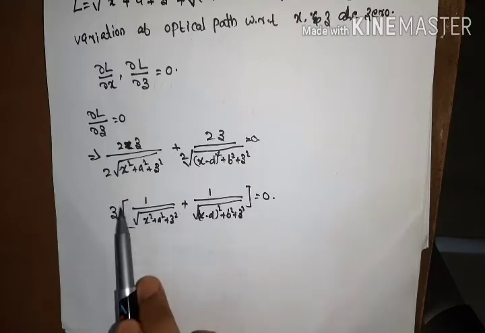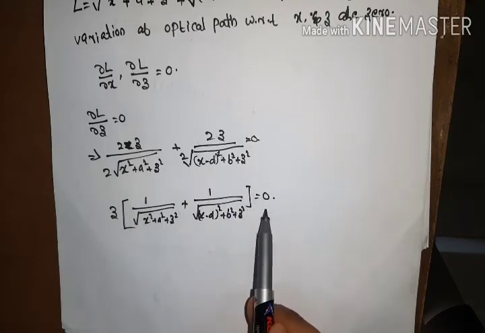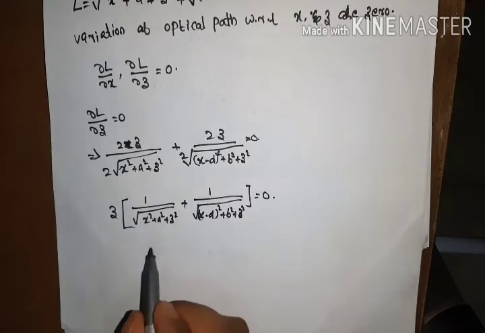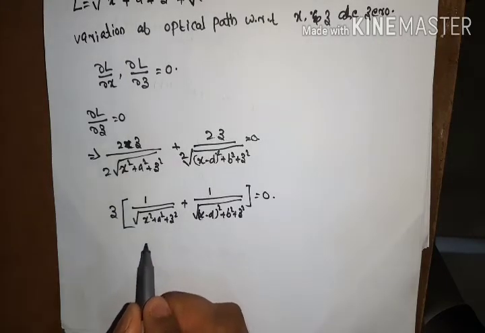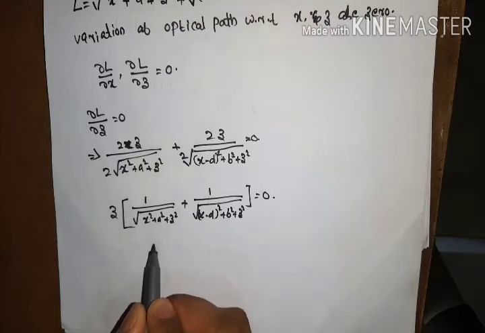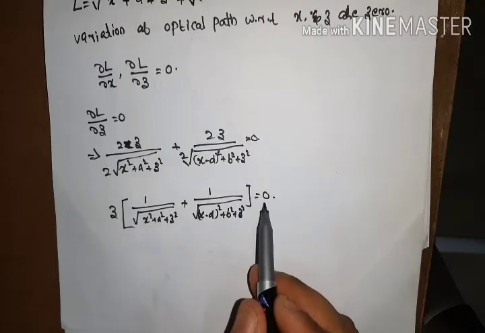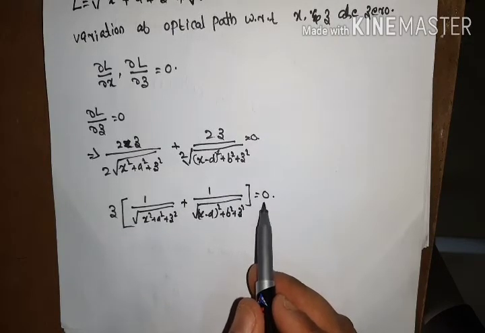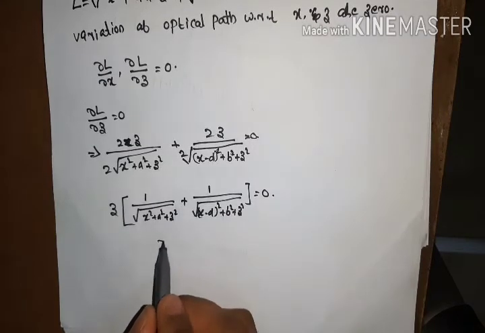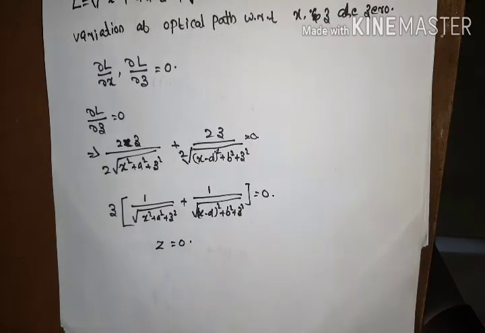Then z into some positive quantity is equal to 0. This condition is satisfied in a single condition, in a single occasion: this z into some positive quantities will be equal to 0 is satisfied at a single occasion, that is z is equal to 0.